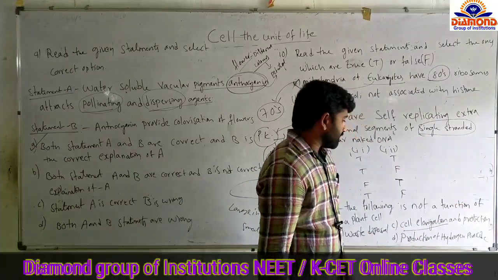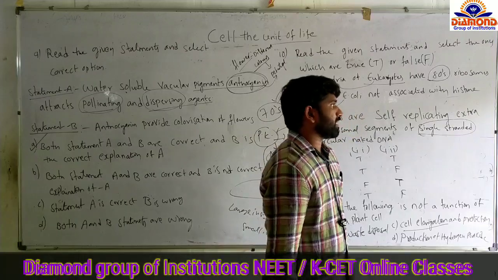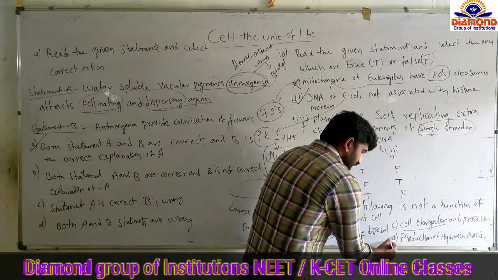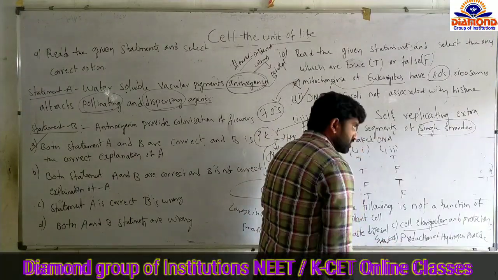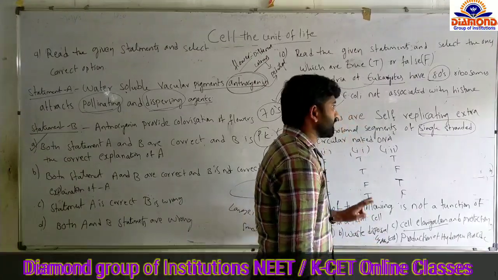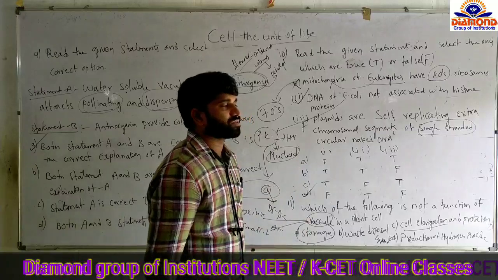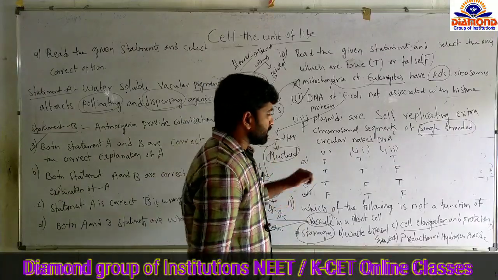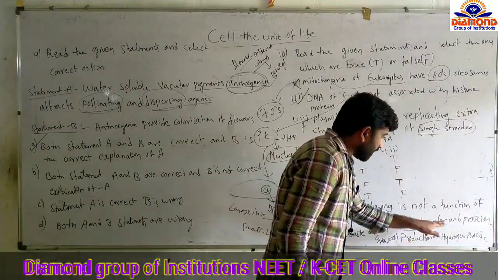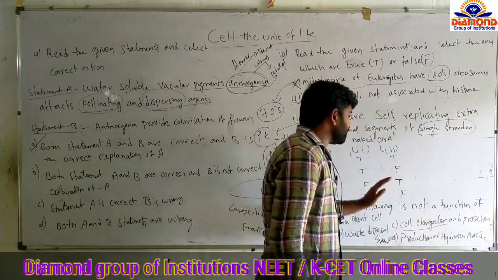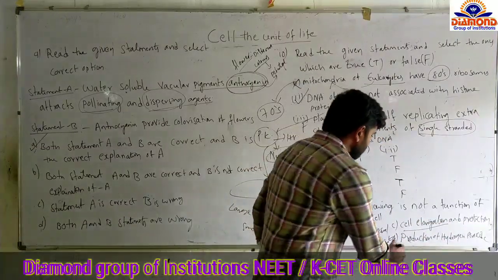And option D, production of hydrogen peroxide. Production of hydrogen peroxide is a character of lysosomes. Lysosomes are not related to the vacuoles. Vacuoles are different and lysosomes are different in their functions. So production of hydrogen peroxide is not a related function of the vacuole. So the answer is D.